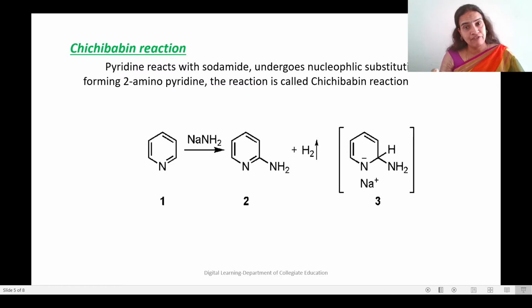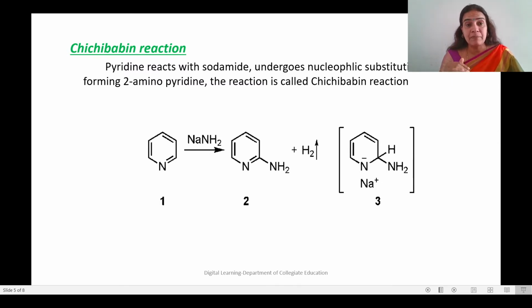When pyridine undergoes nucleophilic substitution, the incoming nucleophile takes the second position, attaching at the second position of the pyridine. Whereas if these 6-membered heterocyclic compounds undergo electrophilic substitution, the incoming electrophile occupies the third position, whereas in a 5-membered ring it will occupy the second position.